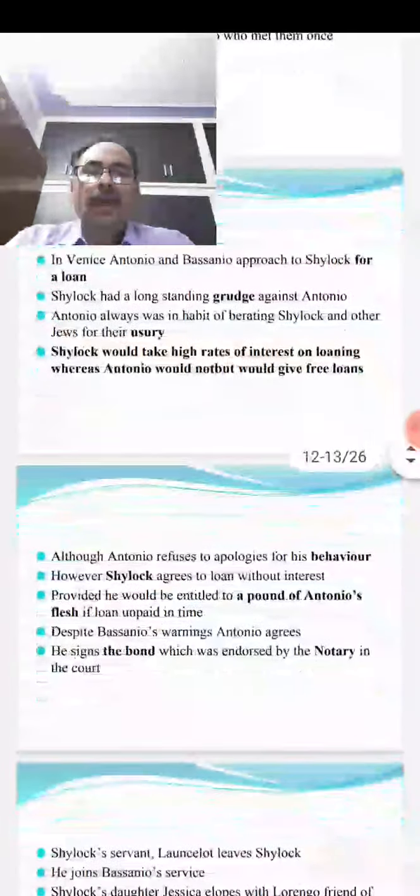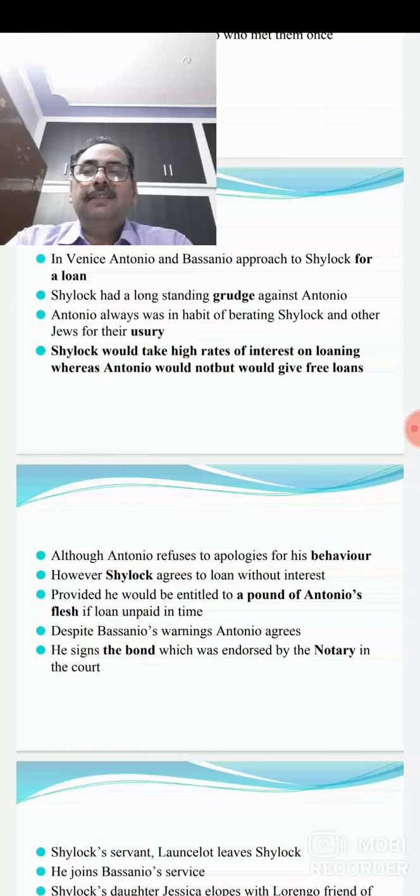Therefore, at first Shylock says that he would not give any loan to them. But however, Antonio and Bassanio manage, and Shylock agrees to loan without interest. But he laid one condition upon Antonio.